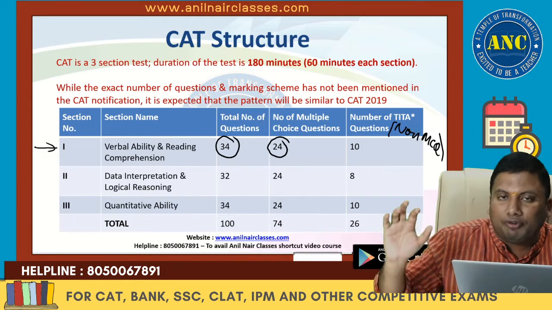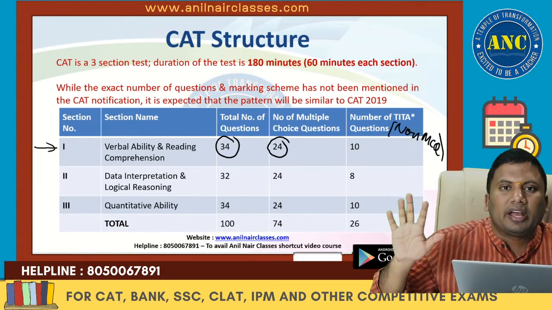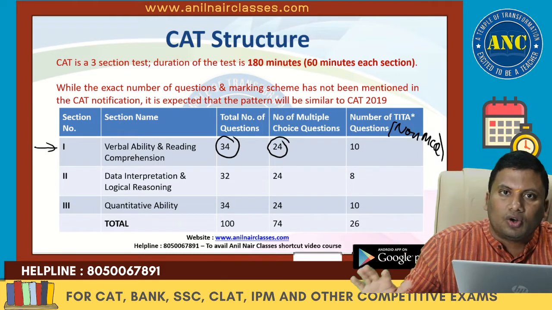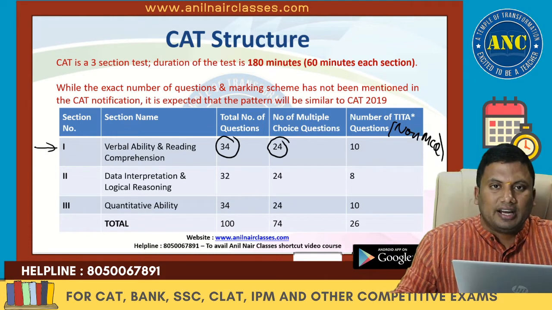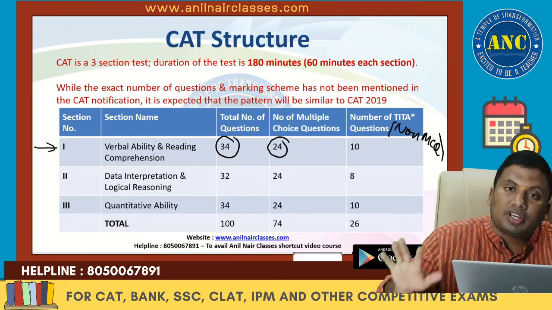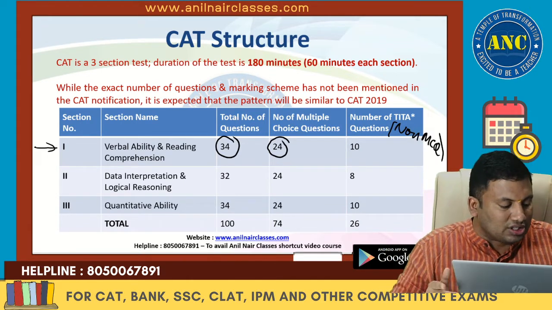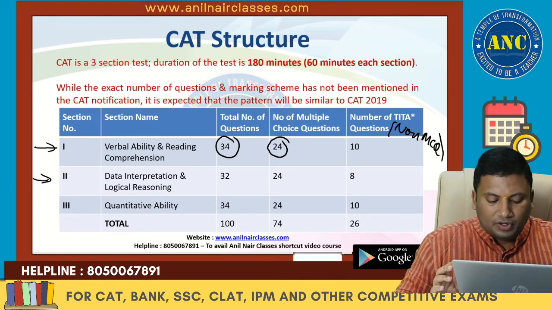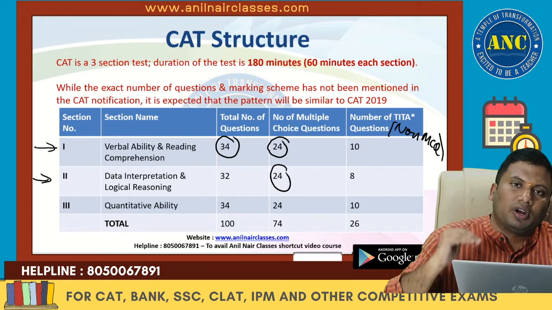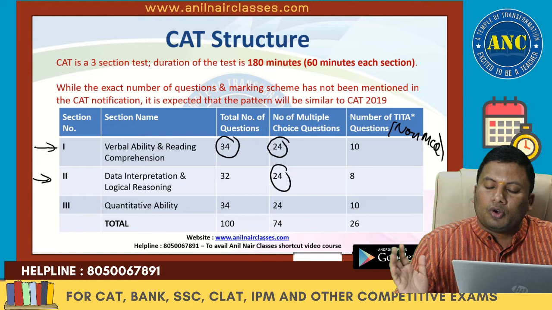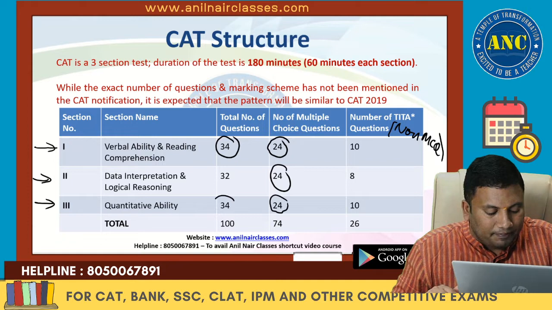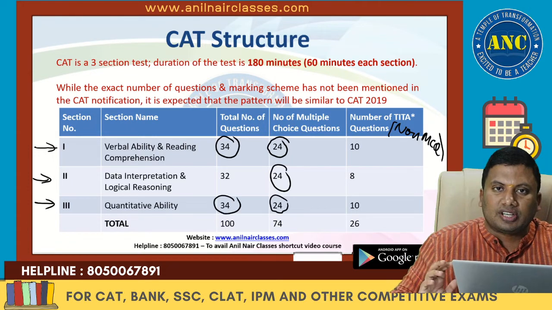A question has 4 multiple choices, right answer 3, wrong answer -1. There is a negative marking, right? You have to type in the answer, there is no negative marking. For TITA questions, 10 out of 34 questions in verbal ability are TITA questions. In data interpretation and LRDI, 24 questions are MCQ. 24 questions in all the 3 sections, 24, 24, 24 multiple choice questions are there. Remaining questions are TITA questions. In quantitative aptitude, 24 questions are MCQ and 10 questions are non-MCQ.